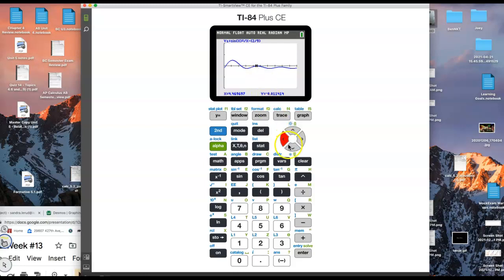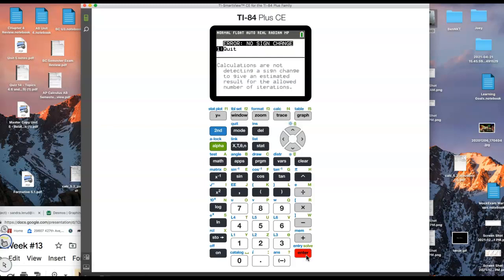Somebody else said they tried to Calc 0 there, or Calc Max, either one. So if I go second Calc, if I try to do a Calc 0 there, interestingly enough, when I get to the left, let's get clearly to the left of that possible x-intercept, and let's go clearly to the right of it, hit enter, and my calculator says there's no sign change, which means it was negative and was negative the whole time. It never changed to positive. If it had changed to positive, you have to pass through 0. That's the EVT in the programming of your calculator. Kind of cool, right?